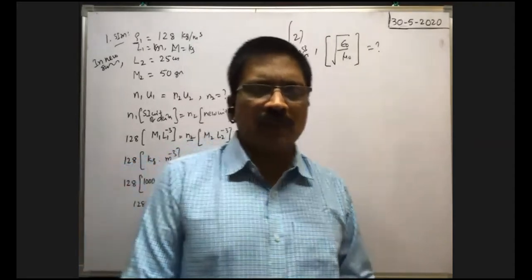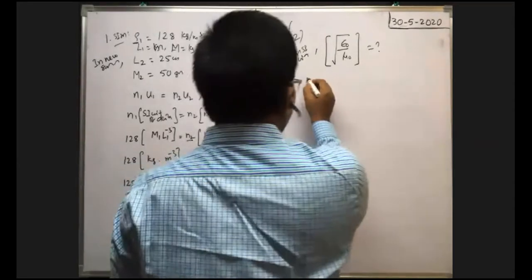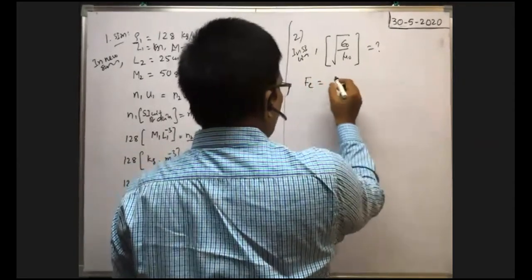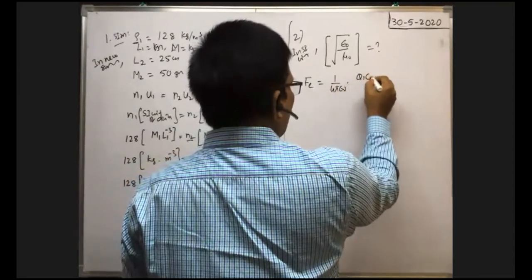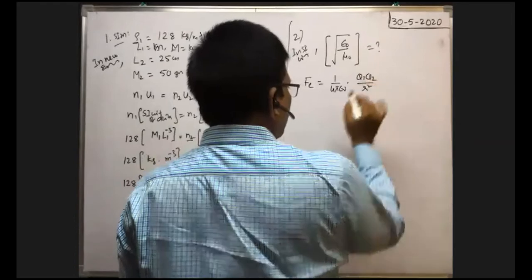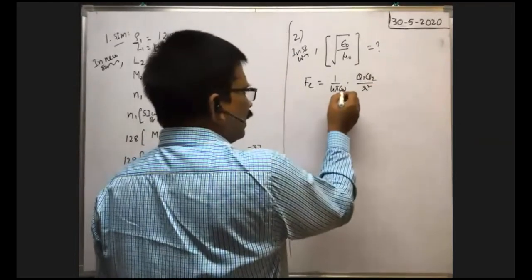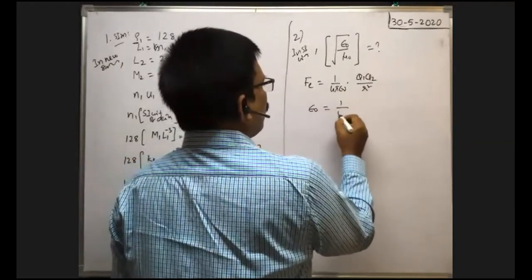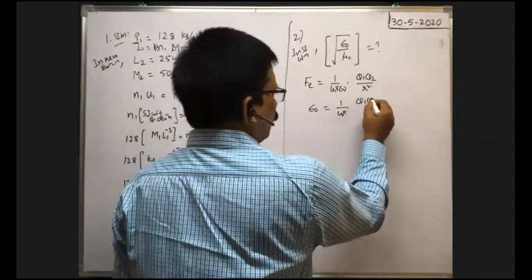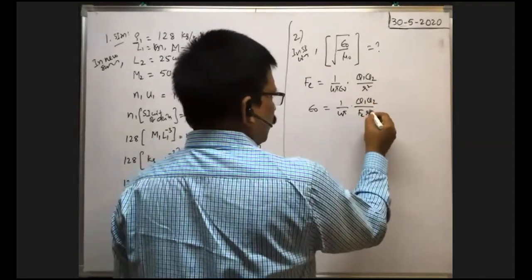In Coulomb's inverse square law, the force between the two charged particles, that is the electric force, is equal to 1 by 4 pi epsilon naught into charges q1 q2 by distance square. This is the formula involving epsilon naught. So as we need the dimension formula of epsilon naught, you write epsilon naught is equal to 1 by 4 pi into q1 q2 by Fe, that means force between the two charged particles into r square.